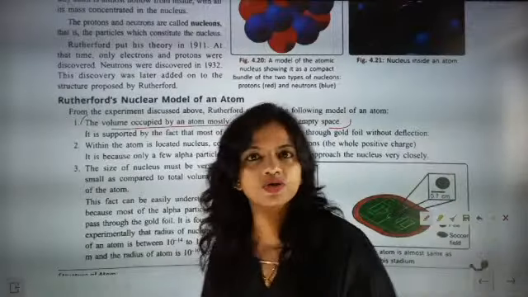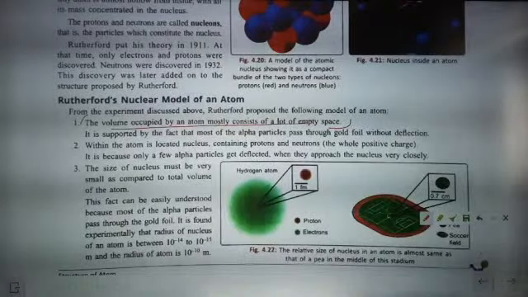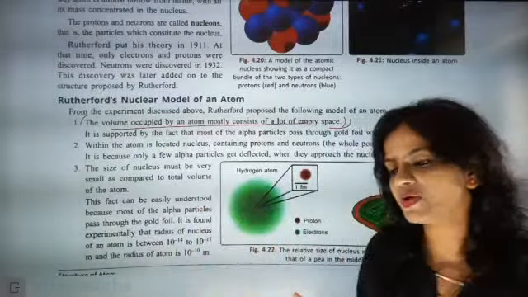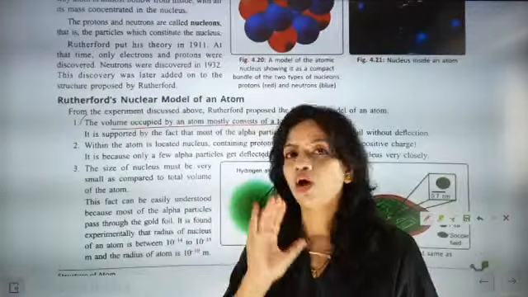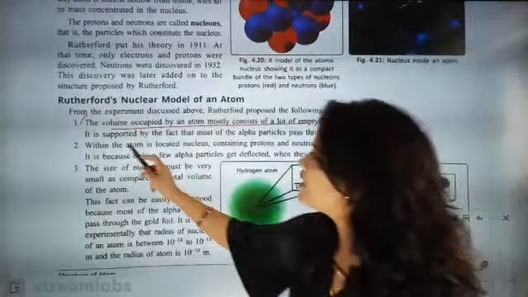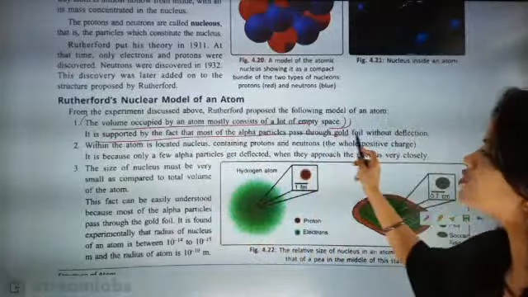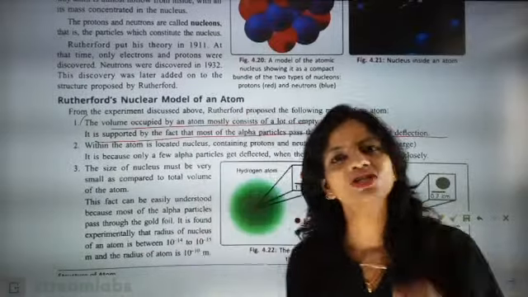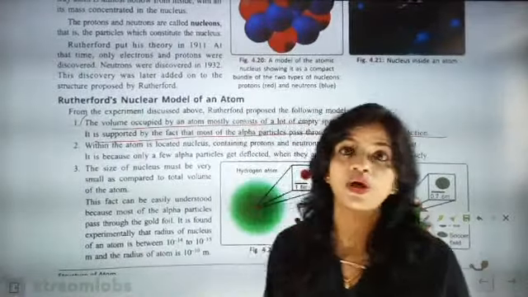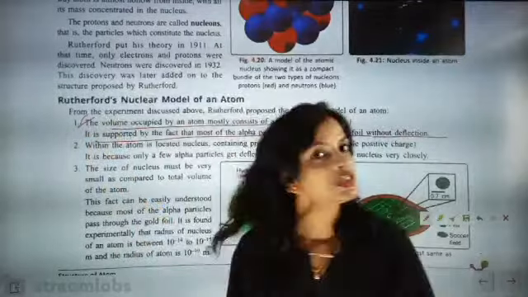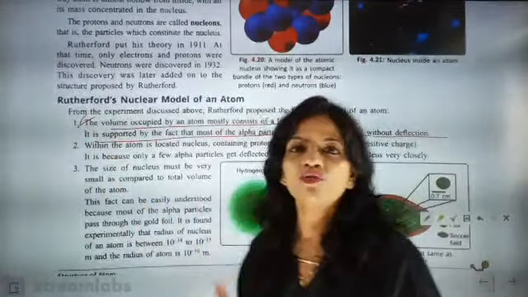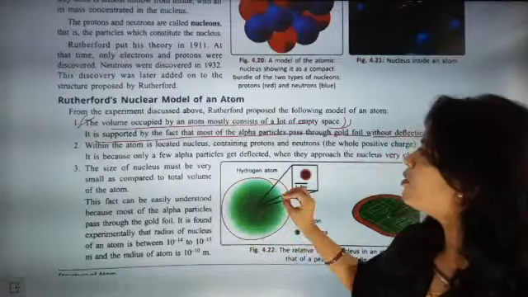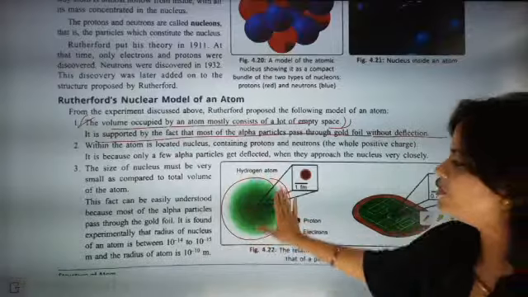So now we have understood that the volume occupied by an atom mostly consists of a lot of empty space. It is supported by the fact that most of the alpha particles pass through the gold foil without deflection. So which observation of Rutherford proved the first point? The first point is that the volume occupied by the atom mostly consists of lots of empty space.